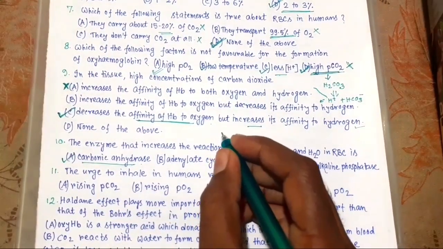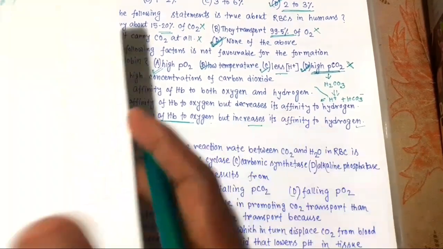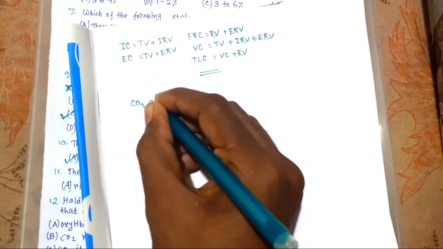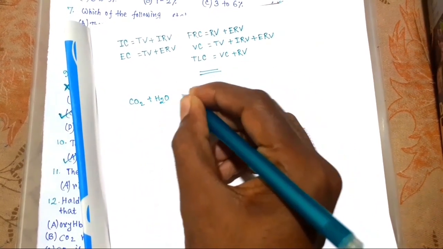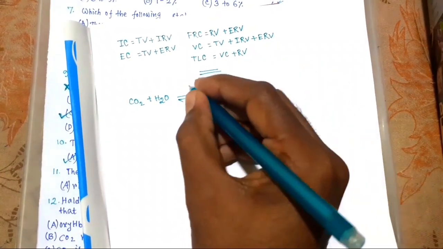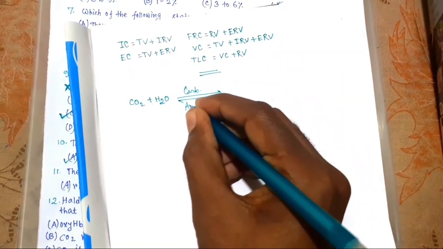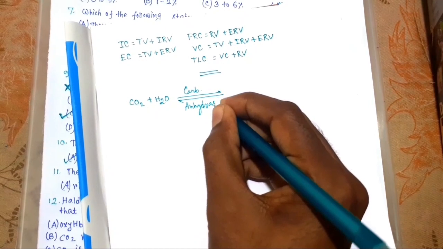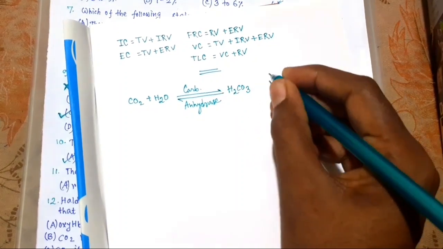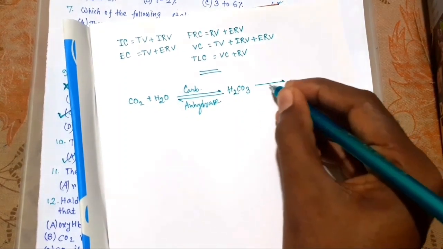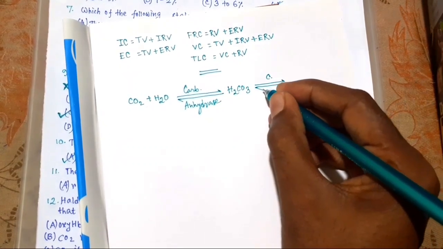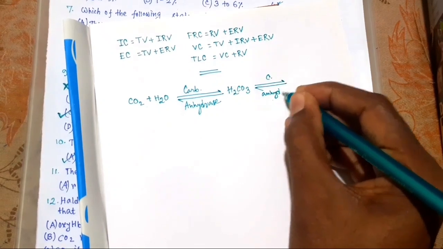Now I am writing the reaction. CO2 plus H2O, this is a reversible reaction. Here the enzyme is carbonic anhydrase, forming carbonic acid, and it will also dissociate. The enzyme is the same, carbonic anhydrase.